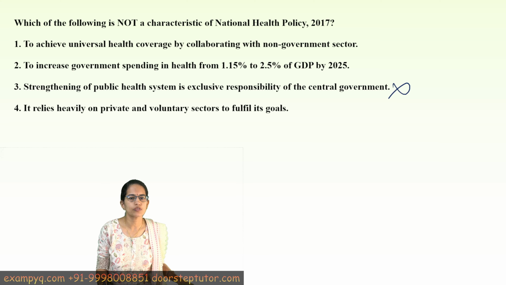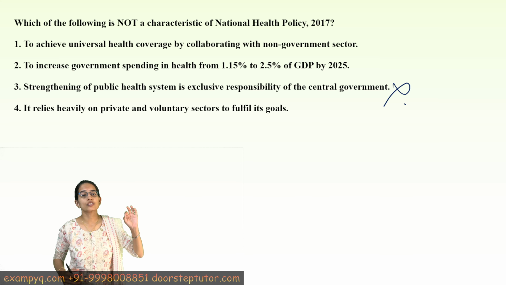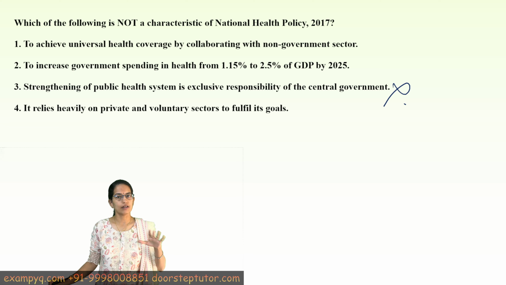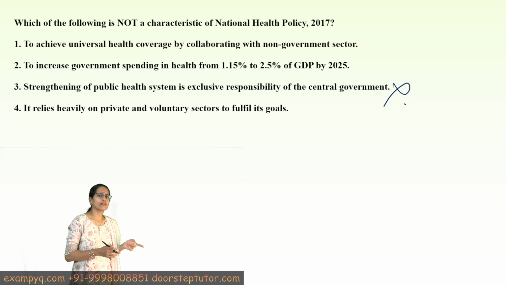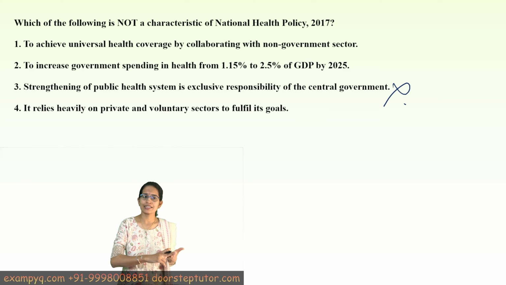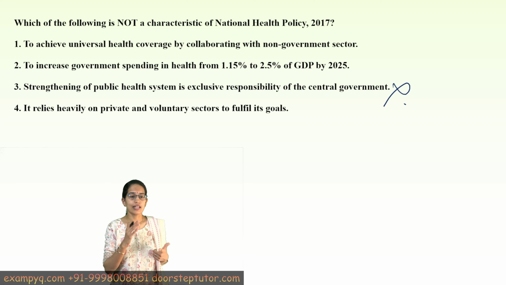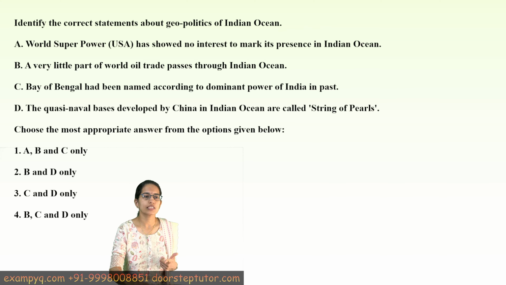the incorrect choice, we could say here, because it does not talk about health system being exclusive responsibility of central government. Health system falls under state government by default, so it is a state subject, and therefore the choice becomes incorrect. The remaining choices are correct, which is idea of universal health care. Then we later came up with the Ayushman Bharat scheme, then increasing the government spending of the GDP from 1.5 to 2.5% and relying more on private sector and voluntary sector for meeting the goals. So this is the option.